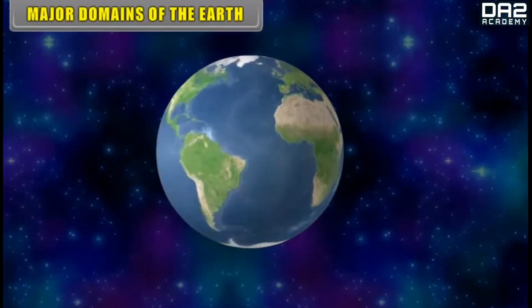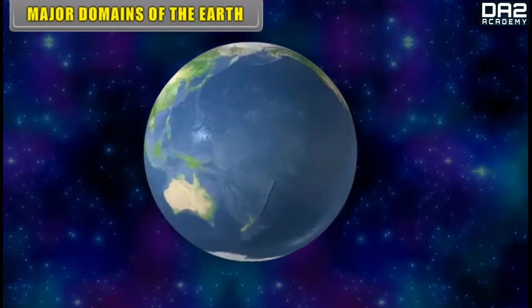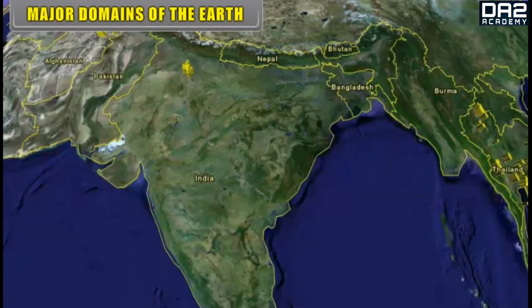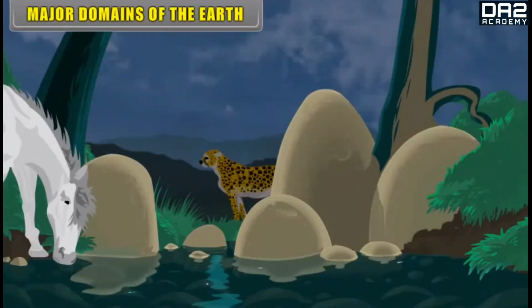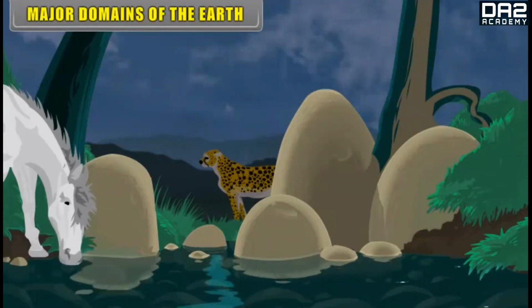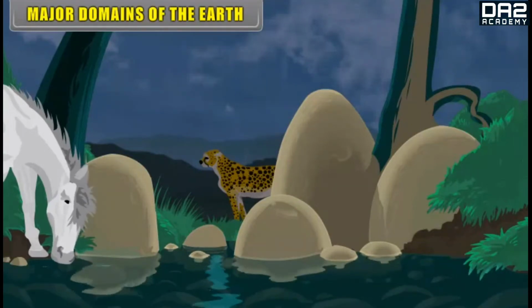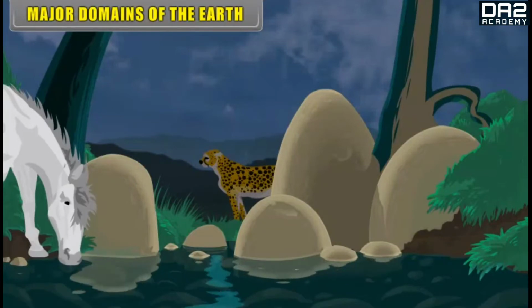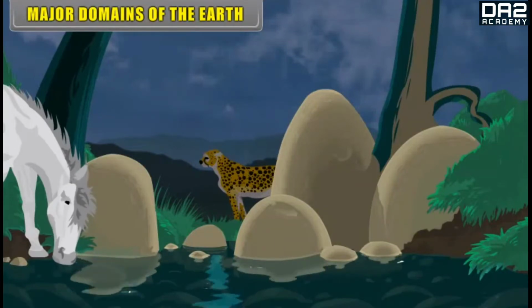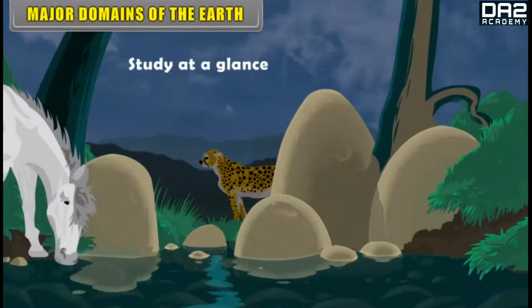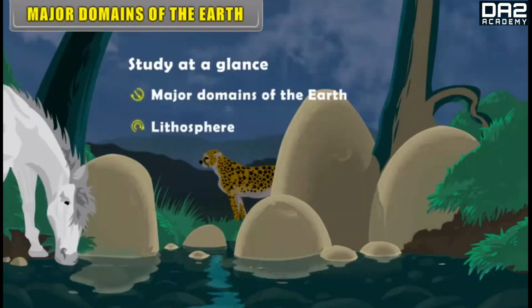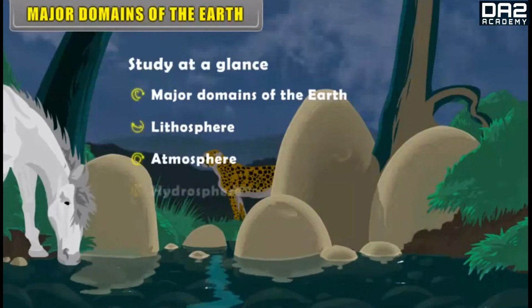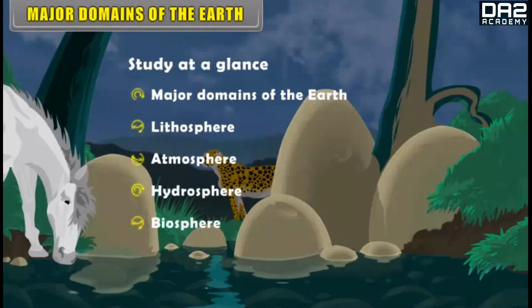Major domains of the earth. Our earth has a unique distinction of being at a reasonable distance from the sun. The earth as such provides a suitable environment which is favorable for the origin and sustenance of all types of life. Human life, plant life and animal life. Study at a glance. Major domains of the earth: lithosphere, atmosphere, hydrosphere, biosphere.